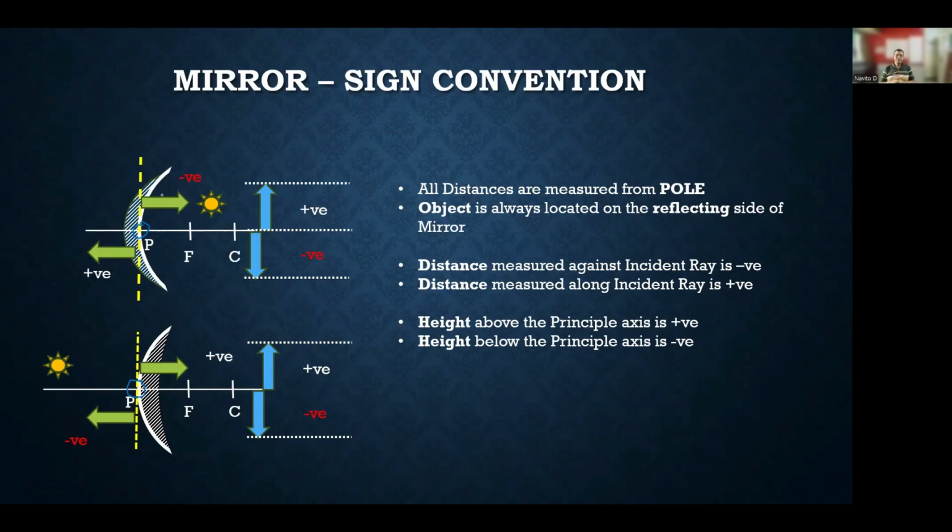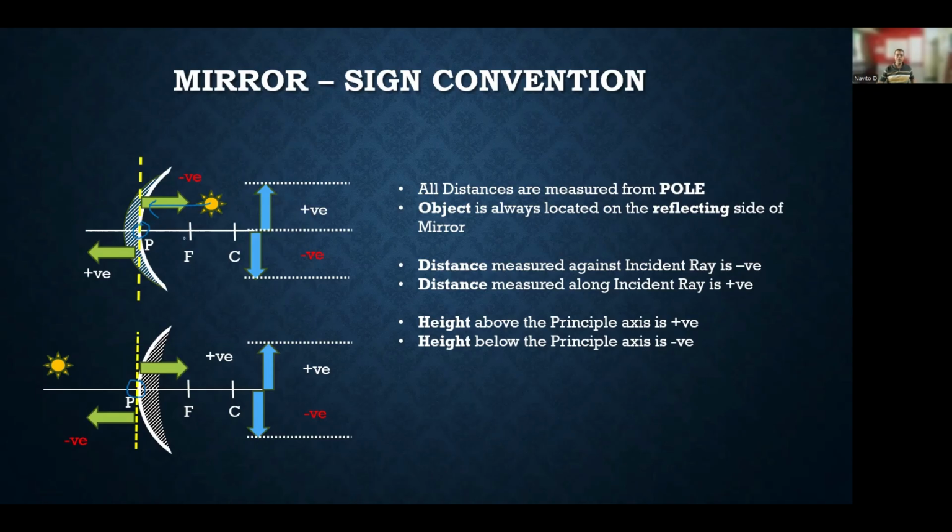So here, now when we measure the distance of the object, which is the sun here, because the sun's rays are incident from right to left. And when you measure the distance from the pole, you're going against the incident ray. That is why it is negative. All the measurements taken from the pole against the incident ray is negative.